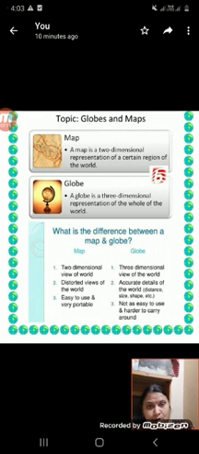So here, the difference between the globe and the map. A globe is the three-dimensional representation of the whole world. A map is a two-dimensional view of the world, while a globe is a three-dimensional view of the world.